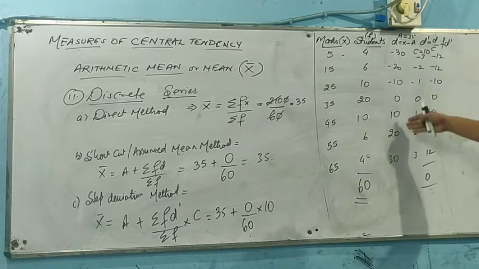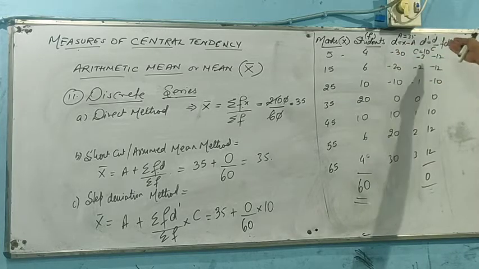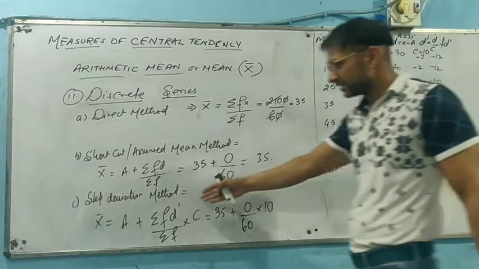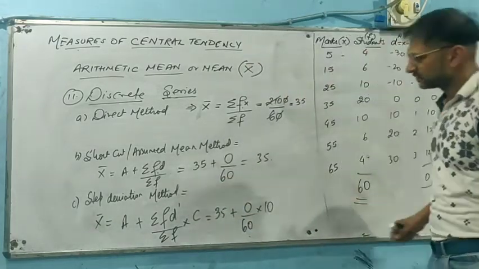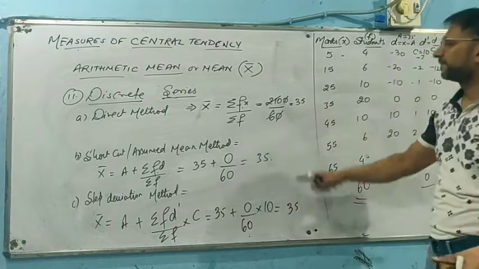So when we have divided these values D, we got D dash and we multiplied with this F value, we got the respective FD dash and when we sum it up, we got 0. So again we formulate, we will get the same answer, 35, 35, 35.